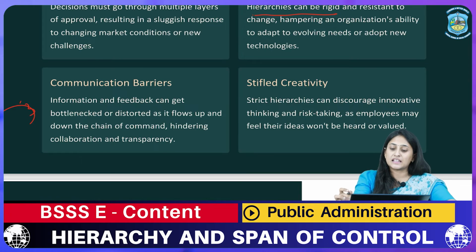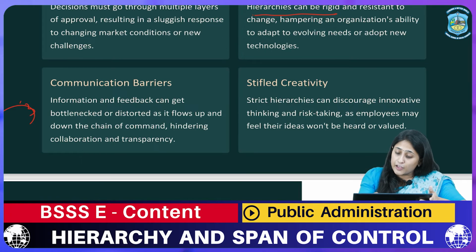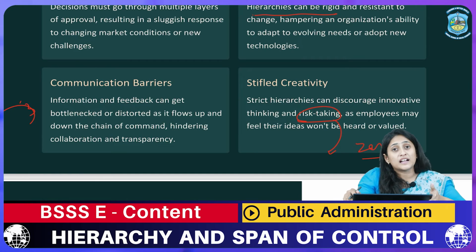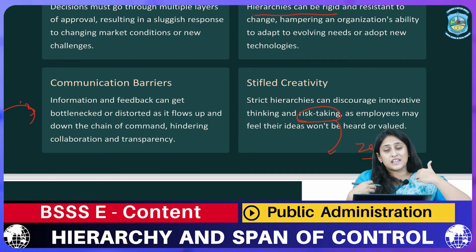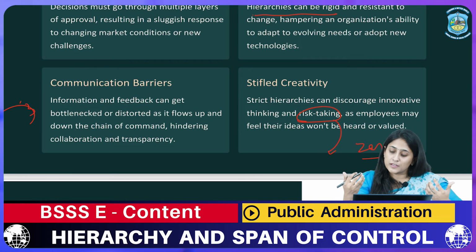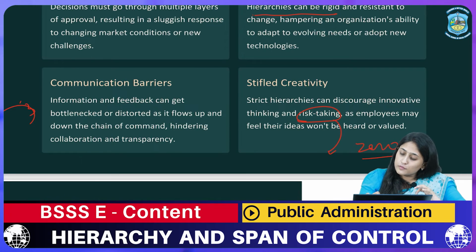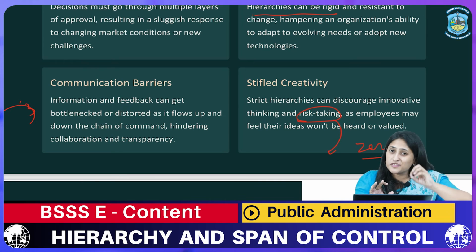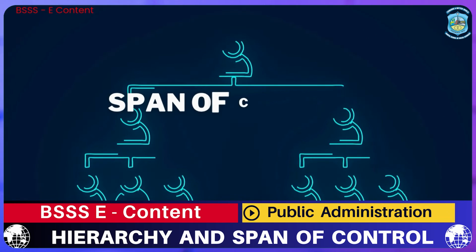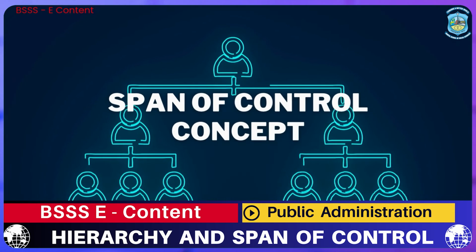Next is stifled creativity. A strict hierarchy means strict hierarchical rules, which are not going to accept change. The leaders in authoritative positions are not going to accept change, and therefore their risk taking factor becomes zero. As we all know, today's youth, today's employees feel they require a different zone to give their ideas and a different growth. An employee should always feel heard and valued, which is quite less in this principle of hierarchy.